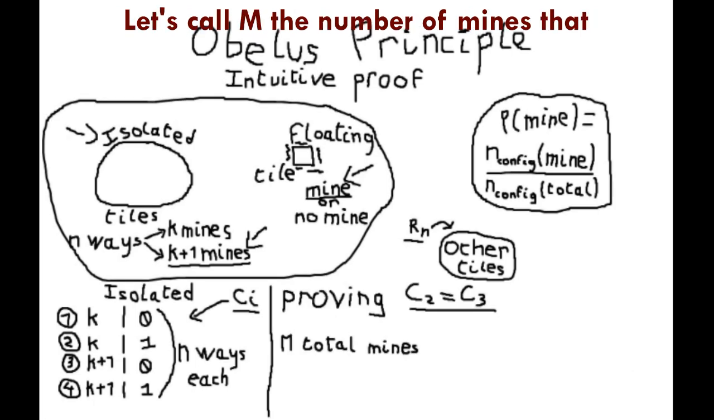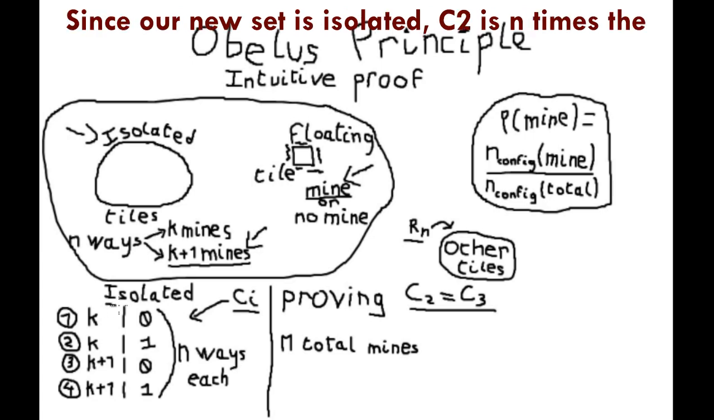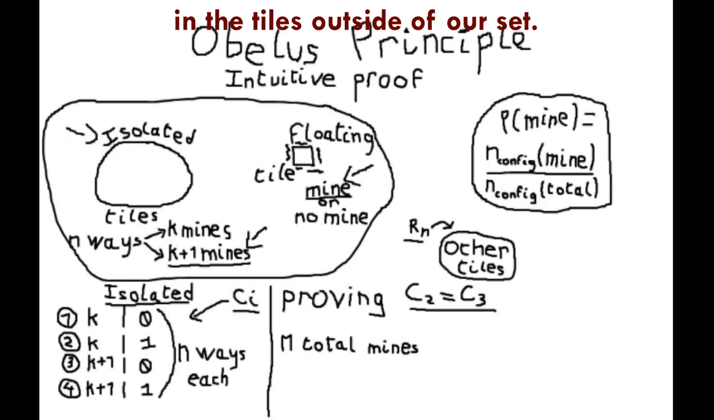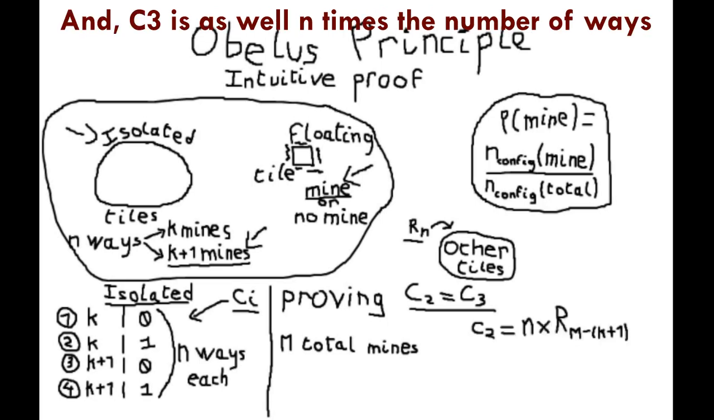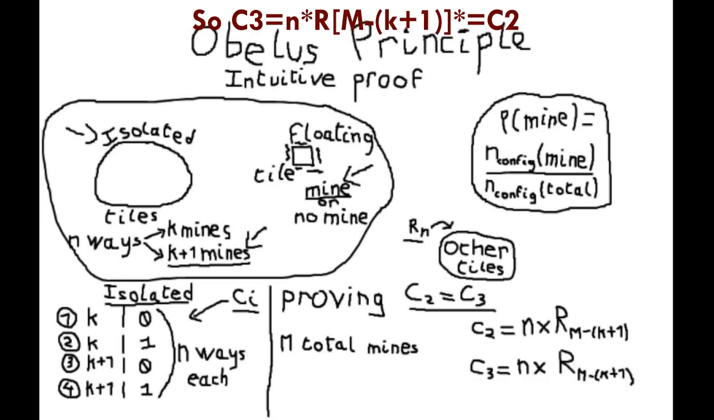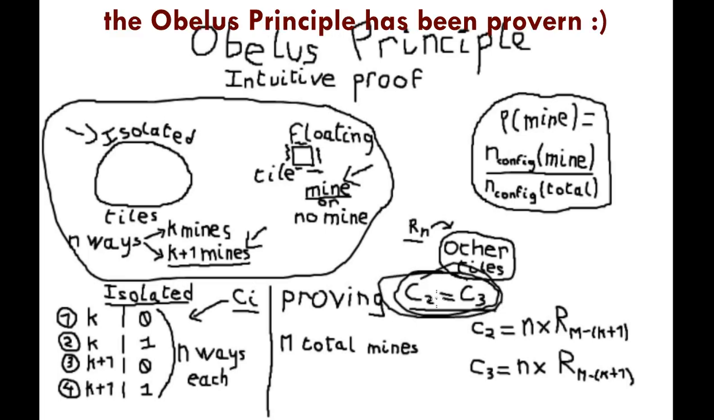Let's call M the number of mines that have not yet been identified. Since our new set is isolated, C2 is n times the number of ways to place M minus k plus 1 mines in the tiles outside of our set. And C3 is as well n times the number of ways to place M minus k plus 1 mines in the remaining tiles. So C3 equals n times R(M minus k plus 1). C2 equals C3, therefore the Obelus Principle has been proven.